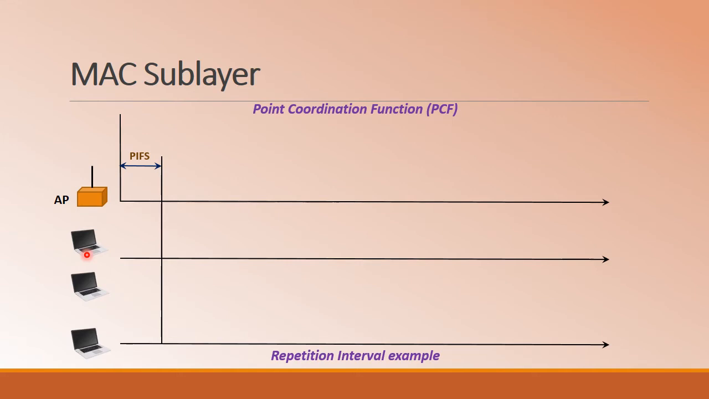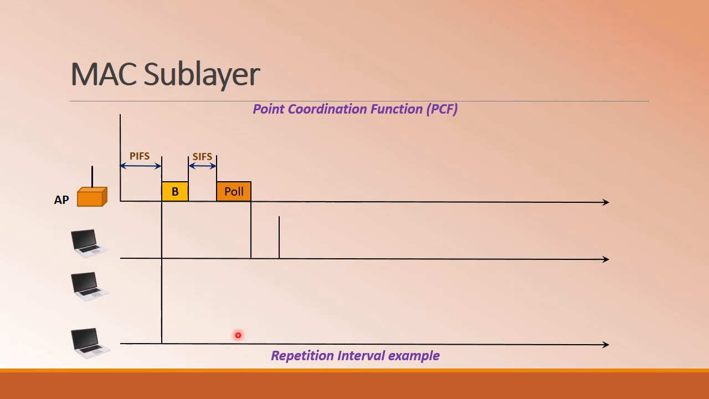After that, it will send the beacon frame. So the beacon frame clearly mentions the duration for which these stations are not allowed to have access to the medium, and only the AP is having access to the medium. So after the beacon frame is sent, the AP will wait for a short interframe space. Then it starts polling the different stations for the data transfer.